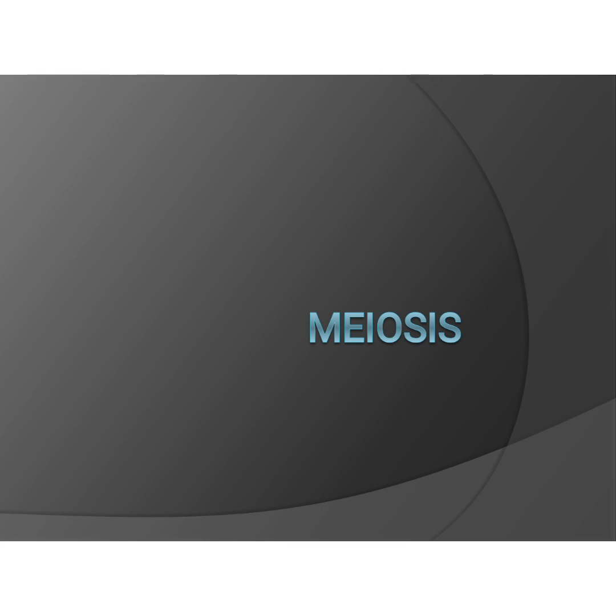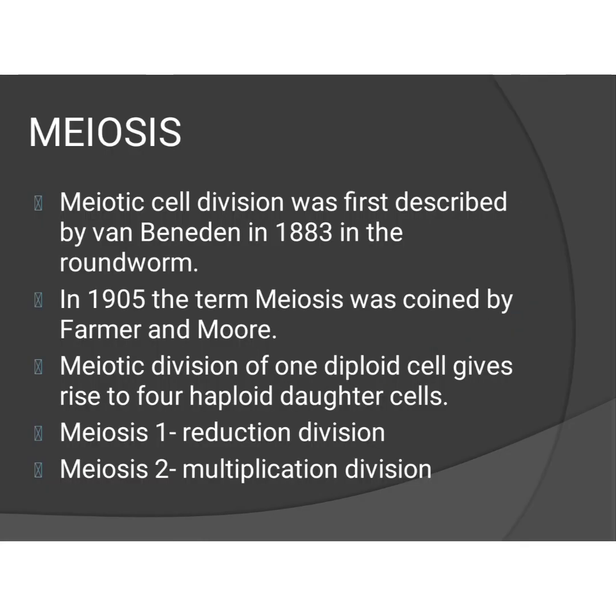You have to clearly listen to each and every line, because if you leave any one, you will get confused. Meiotic cell division was first described by Van Beneden in 1883 in roundworm. In 1905 the term meiosis was coined by Farmer and Moore. It is a very important question. Definition: one diploid cell gives rise to four haploid daughter cells.